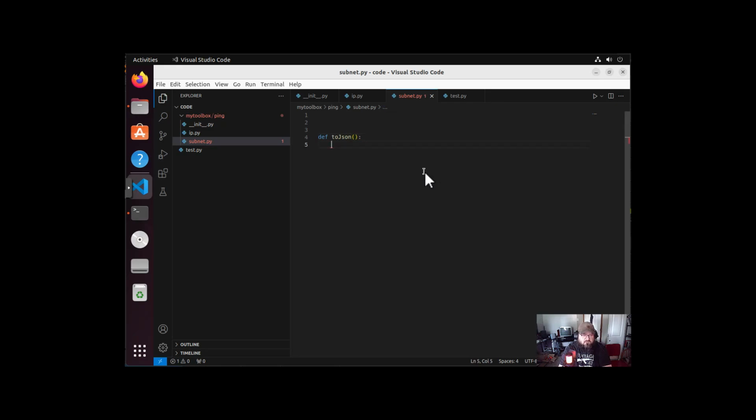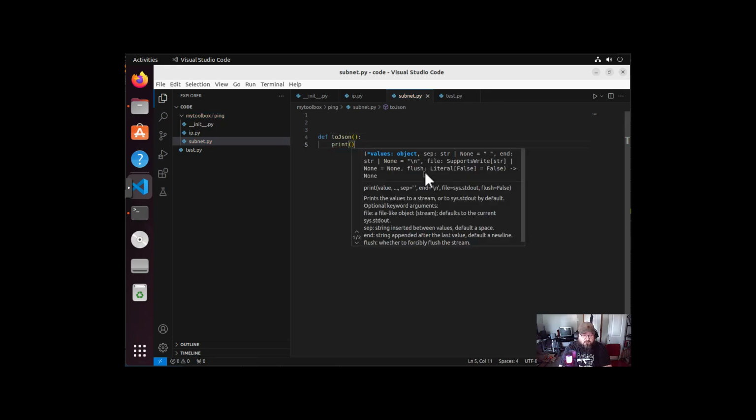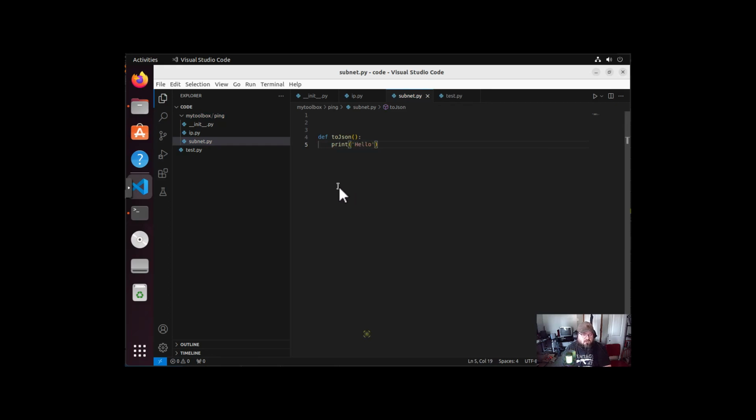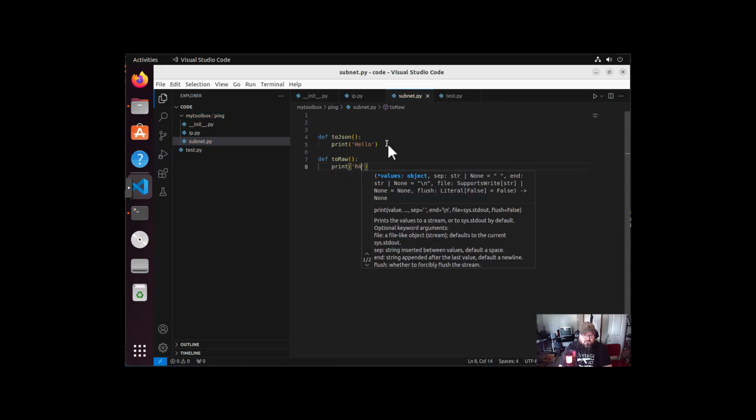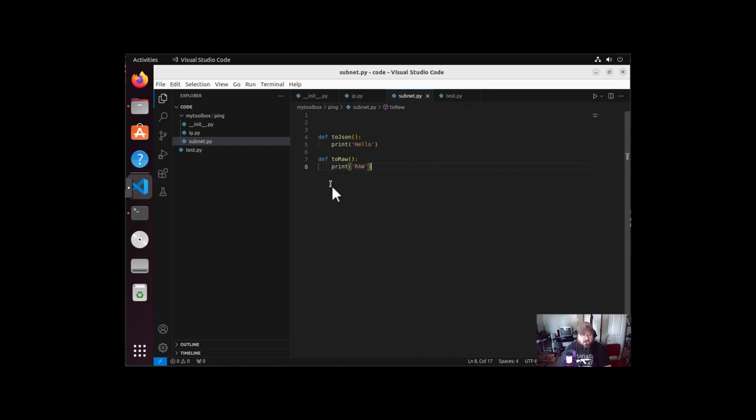And right now, it's not going to do much, but I'm going to print hello, just to see if it does something that I expect it to do. Then within subnet, let's define, I'm just going to call it raw for now. And I'm going to print raw just to make sure that our import statements are jiving.